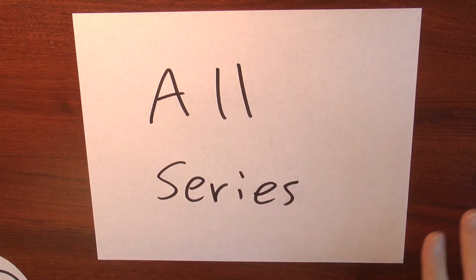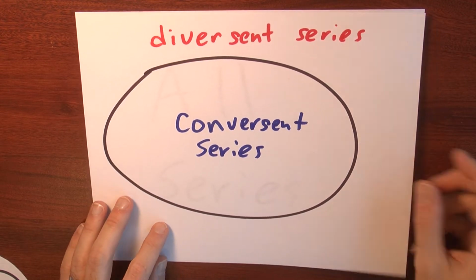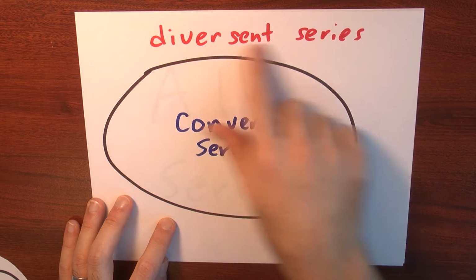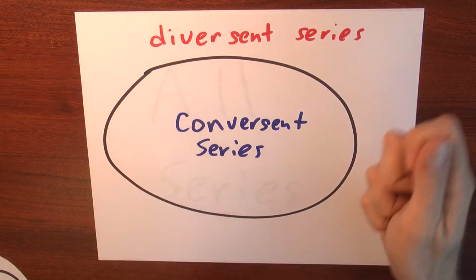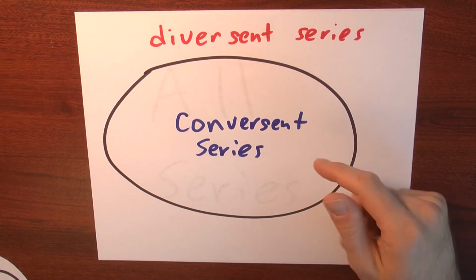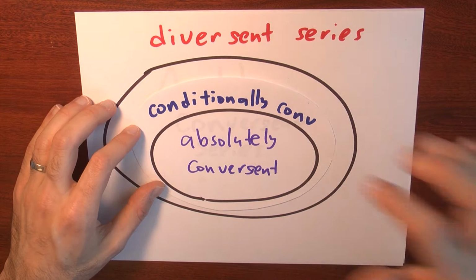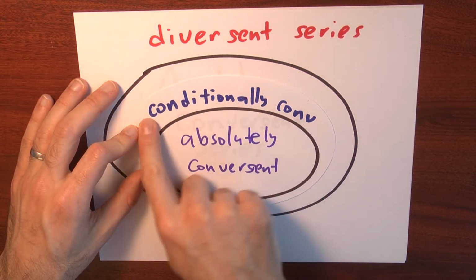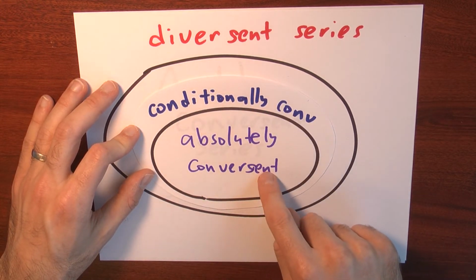Let me draw a diagram of the situation. If I start out considering all series, once I start thinking about convergence, that separates series into two different kinds of series, right? The divergent series and the convergent series. But now I've got this more refined notion of convergence, absolute convergence. So I can subdivide the convergent series into two kinds of series, those that are absolutely convergent and those that are just conditionally convergent. I mean, they still converge, but they don't converge absolutely.